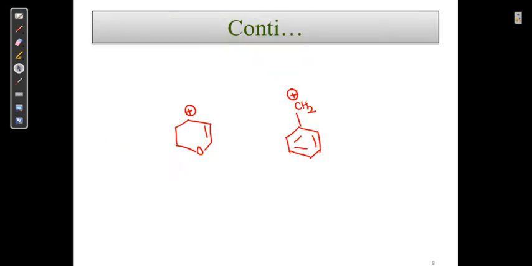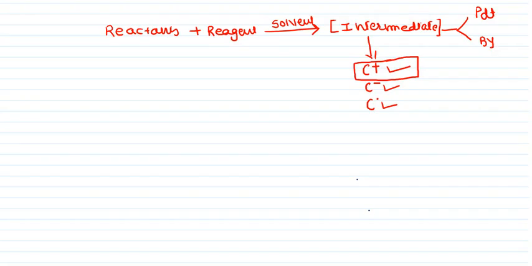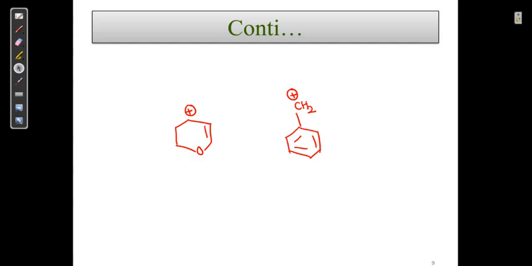Let us go ahead. Now these are the two structures, and we have to decide which structure is more stable. Here I can say both structures have a resonance effect.